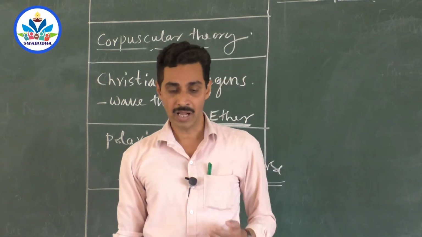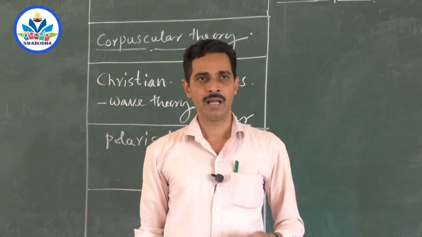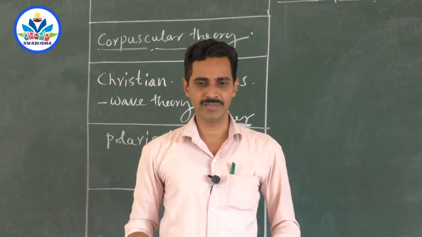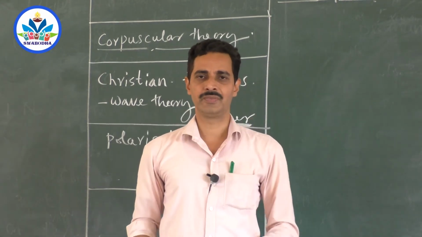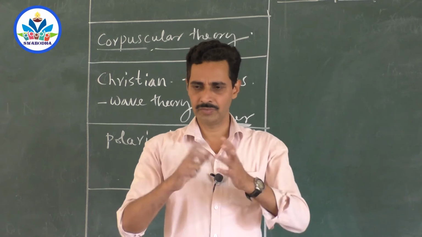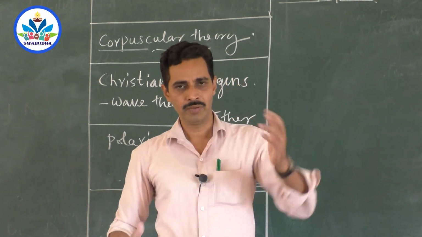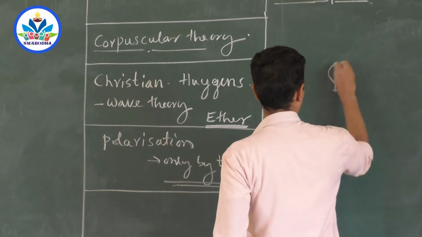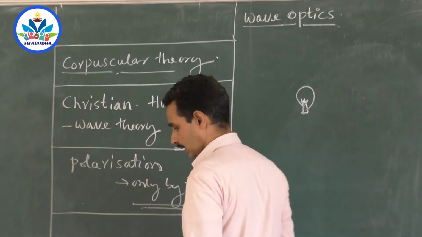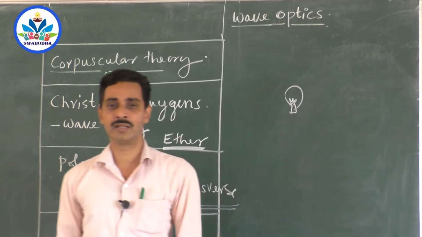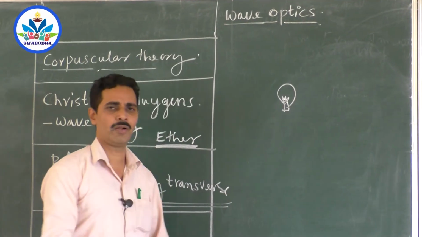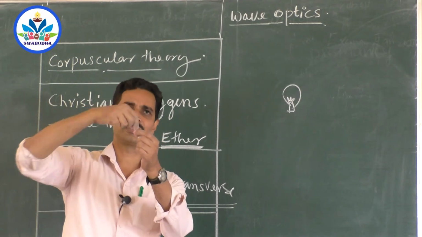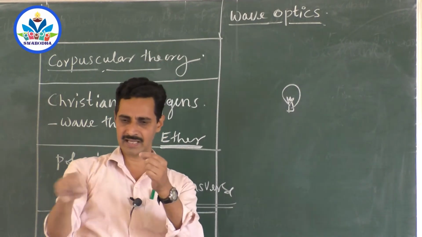And he asks, how does light travel? His theory is entirely a beautiful imagination. He says, suppose there is a source of light. From the source, waves will start and they grow. For example, if you have a small filament bulb and switch it on, in what directions will the light travel? Light will travel in all directions, three-dimensional, 360 degrees. Light will travel in this direction, like this, like this, like this.